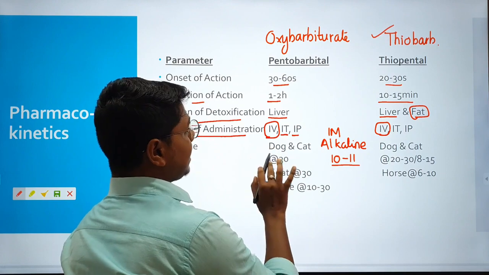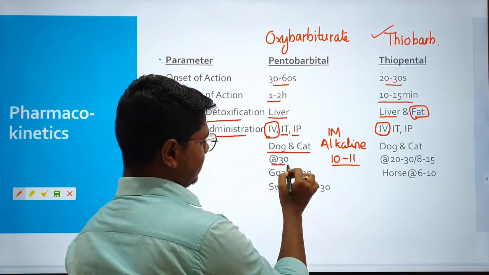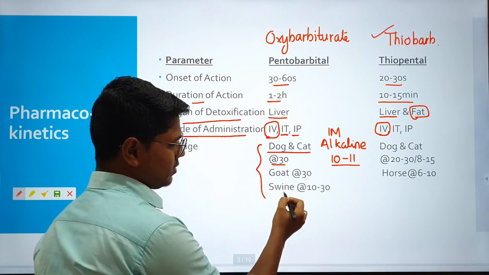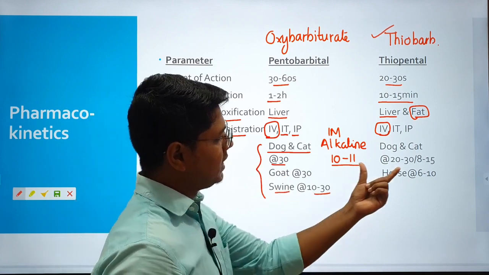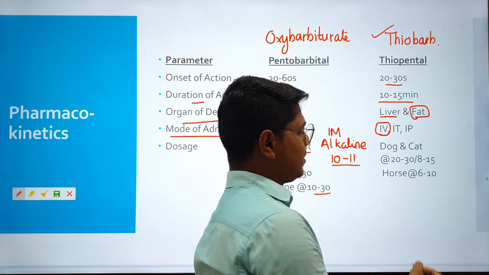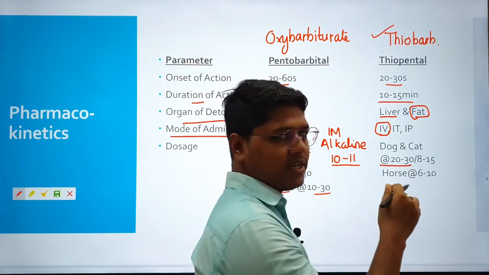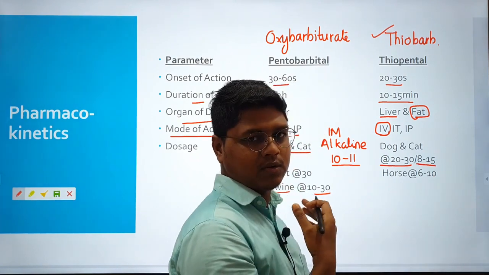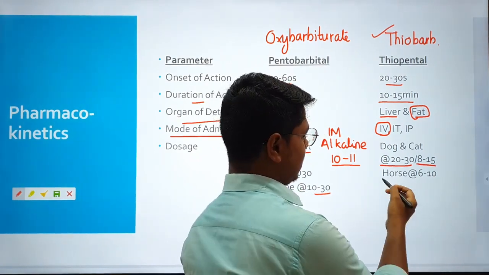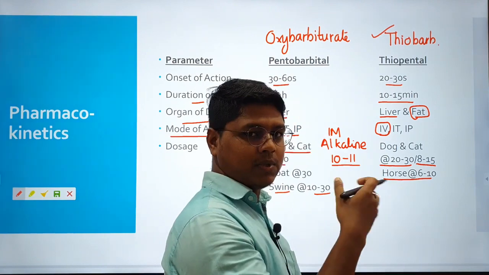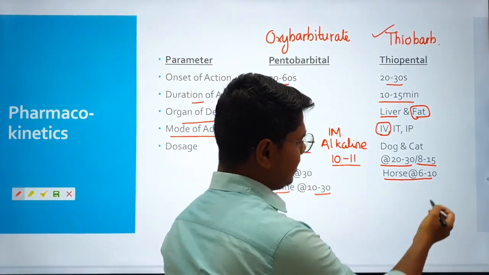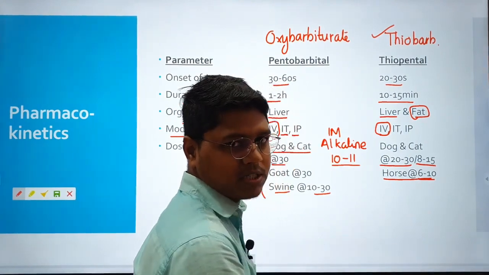In case of dog and cat, pentobarbital is given at the dose rate of 30 mg per kg body weight. Almost in all it is 30 mg per kg body weight. In swine it is 10 to 30. In case of thiopental in dog and cat, the dose rate is 20 to 30 when used alone for induction. If you give a pre-anesthetic, the dose rate is 8 to 15 mg per kg body weight. In case of horse, in pre-sedated horse where you have used acepromazine or xylazine, the dose rate is 6 to 10 mg per kg body weight.